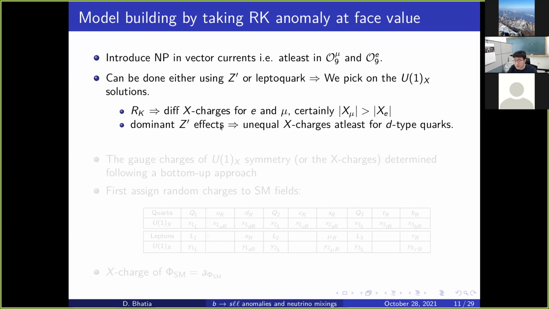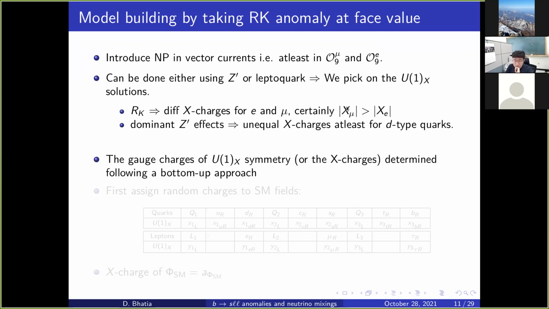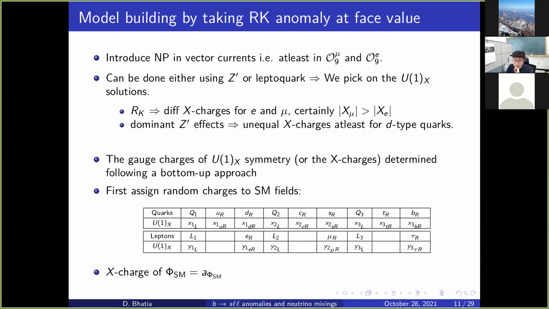Now with this, we could have written one EFT and tried to say what the requirements are to satisfy the anomalies, but we want to go ahead and find out these charge assignments. So we will follow a bottom up approach, and it will be clear how we do that. As a first exercise, we have all these Standard Model fermions, right?